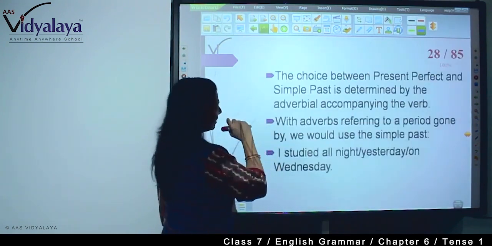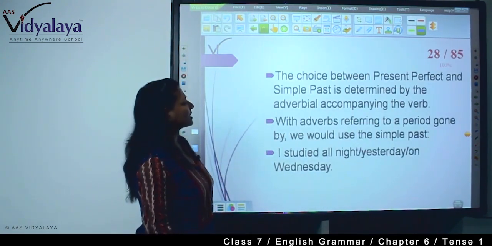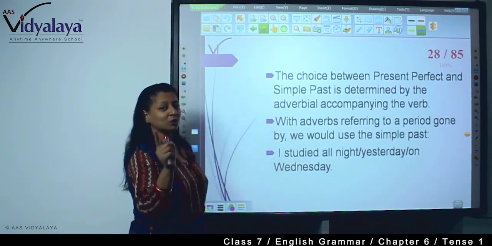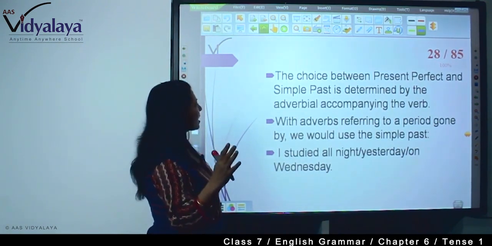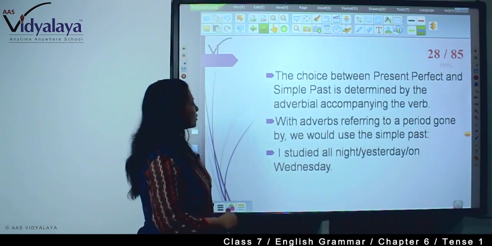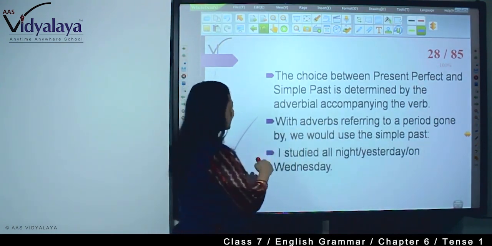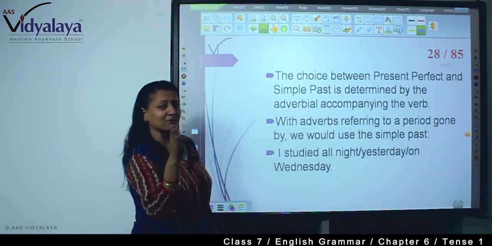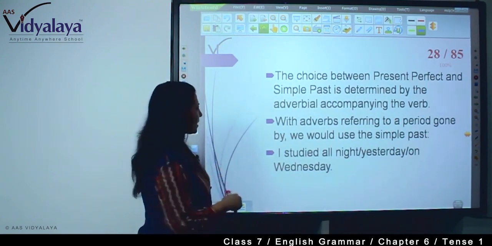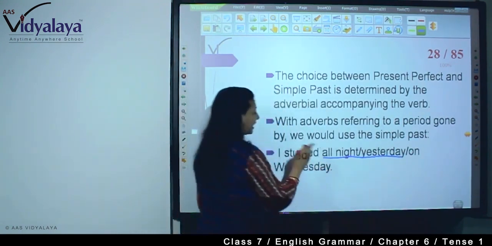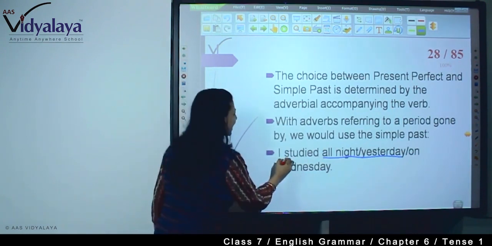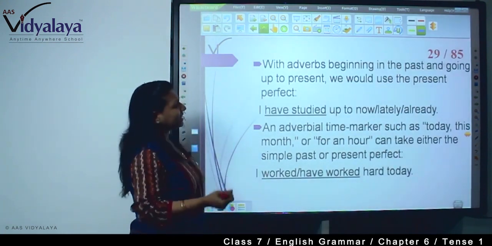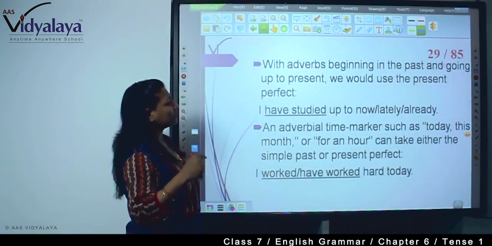So, this year. Now, the choice between present perfect and simple past is determined by the adverbial accompanying the verb. Where to use present perfect, where to use simple past, that is very important. So, with adverbs referring to a period gone by, we use simple past. If the time is showing past, we use simple past. All night yesterday. Here we will not write present perfect. Here we will write studied. That is simple past.